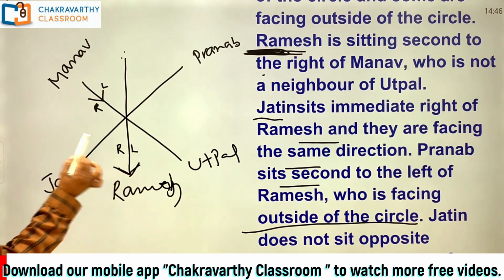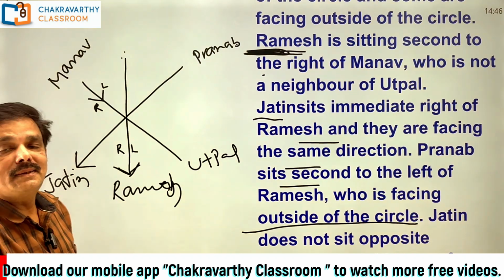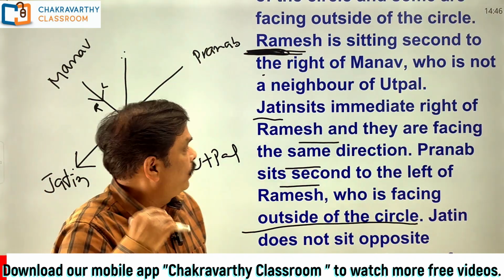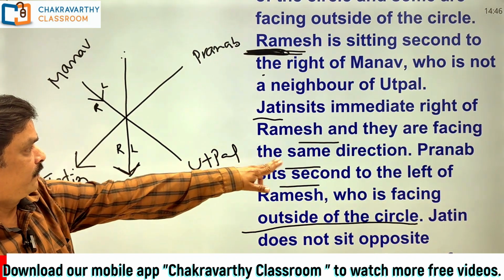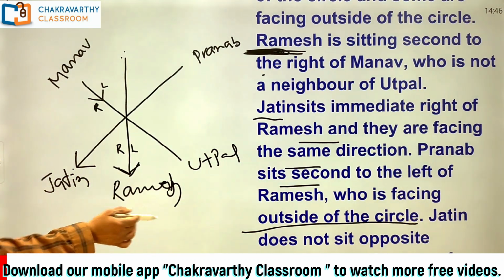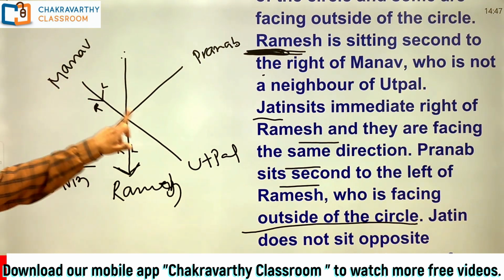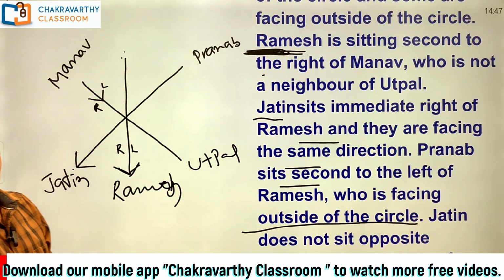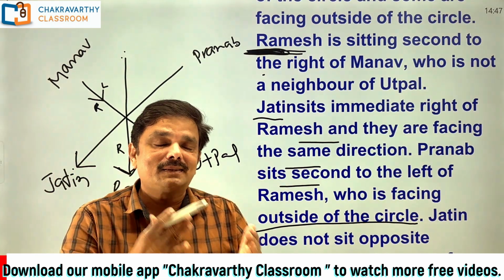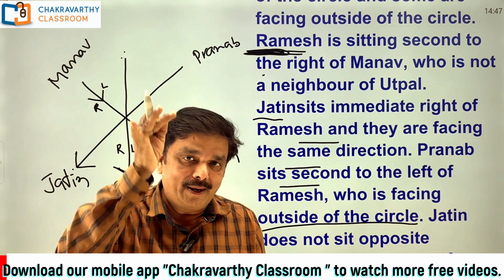Already Ramesh is facing outside and Jatin must face outside. As simple as this one. Okay, now go for the next information here. What's the next information? Pranab sits, already we have taken this one. Jatin does not sit opposite to Manav. Now here, this is Manav. Jatin is not opposite to Manav. Already that is there. This information is called redundant, which is not required for me.